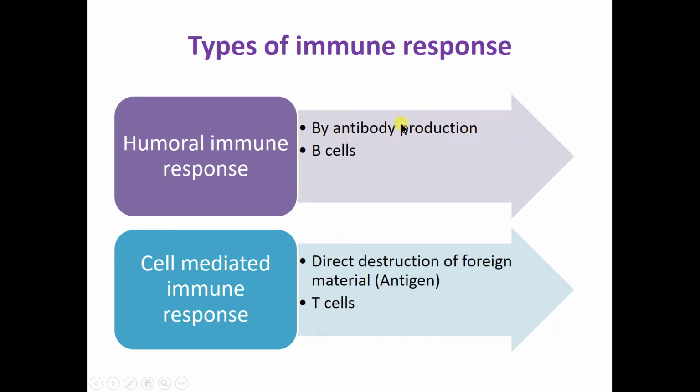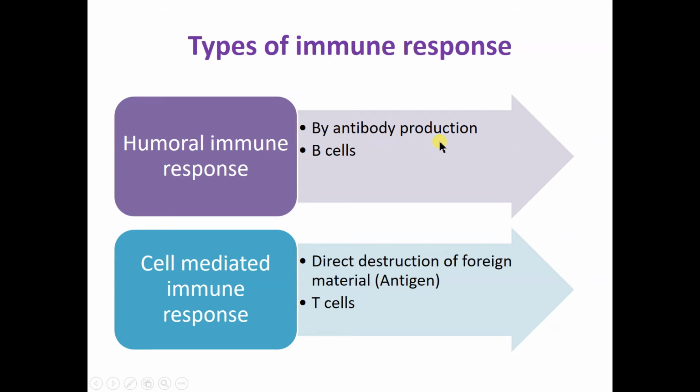So when the antigen comes and is presented to the B cells, a clone of the B cell will mature and produce a large number of B cells, which contain a certain antibody on their cell surface. So a large number of these antibodies are synthesized.